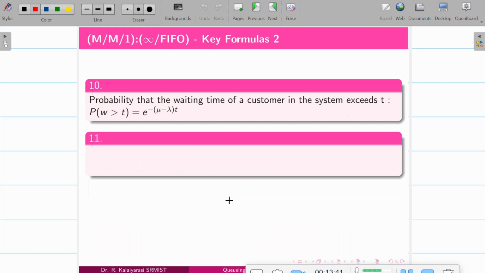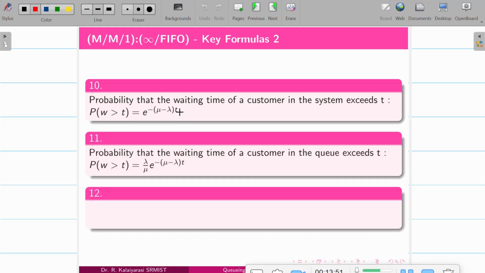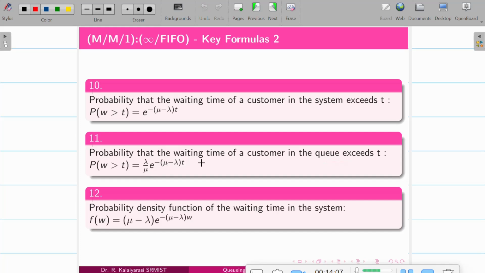And the next one is the probability that the waiting time of a customer in the system exceeds t. So the probability of W greater than t is e power minus mu minus lambda t. And the probability that the waiting time of the customer in the queue exceeds t, if the queue exists, is the traffic intensity rho times e power minus mu minus lambda of t.